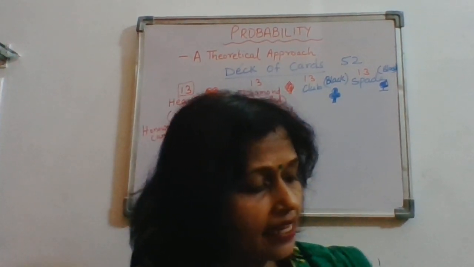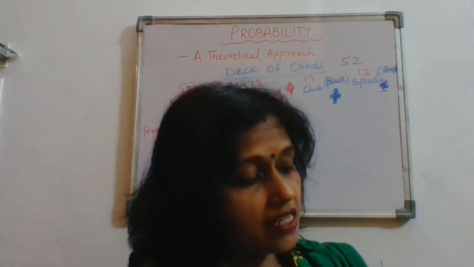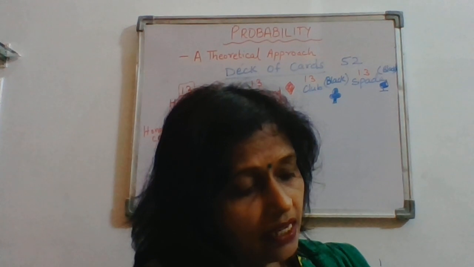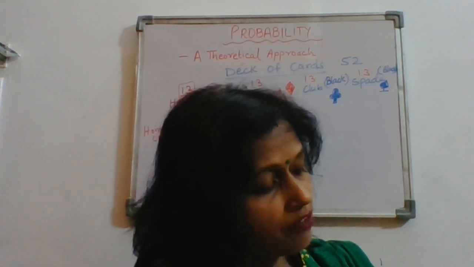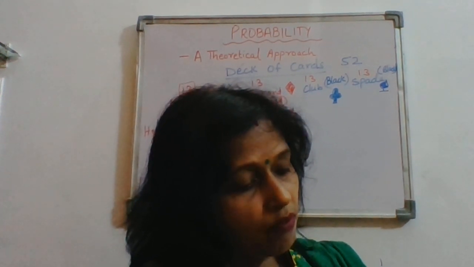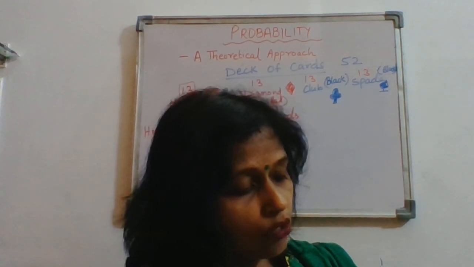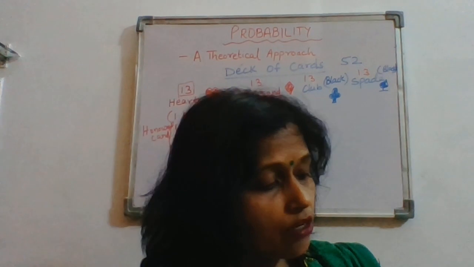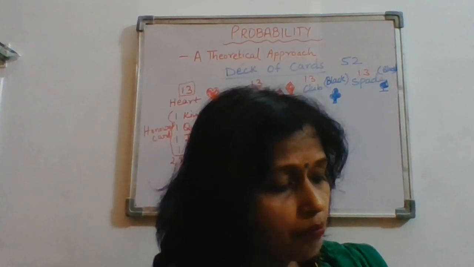See question number 10 now. A piggy bank contains 150 paisa coins, 50 rupee 1 coin, 20 rupee 2 coin and 10 rupee 5 coin. If it is equally likely that one of the coins will fall out when the bank is turned upside down, what is the probability that the coin will be a 50 paisa coin? Now 50 paisa coin, they are how many? They are 100 in number, right?